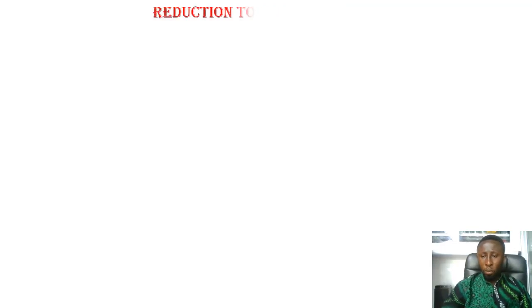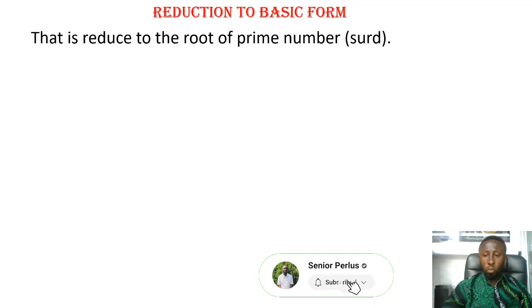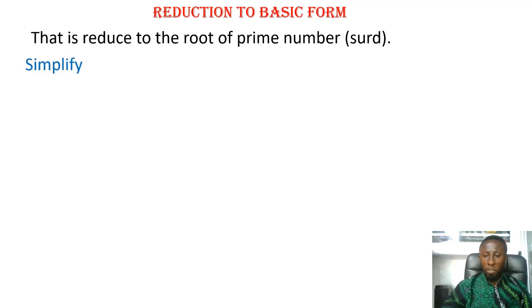We are still on reduction of surd to the basic form. So there's a smart way. We are going to use the calculator to do that. Simple. So let's simplify. Root 98. So on your calculator, punch root 98 and it will give you 7 root 2, right? That's the answer. But you only get the answer. You have to get the method too.